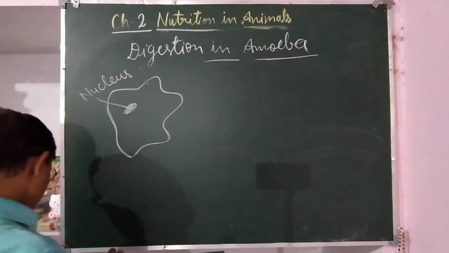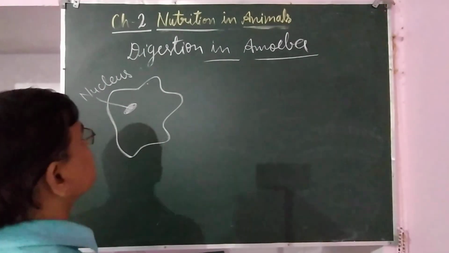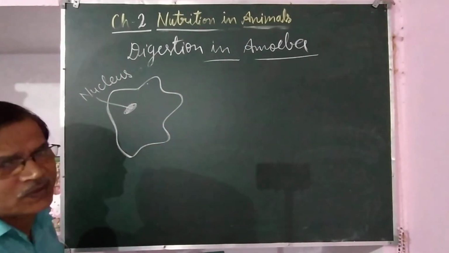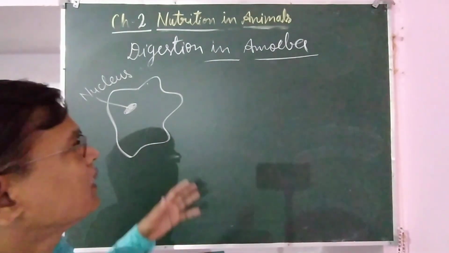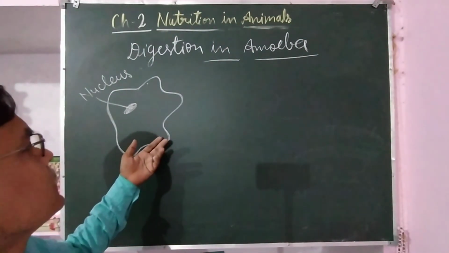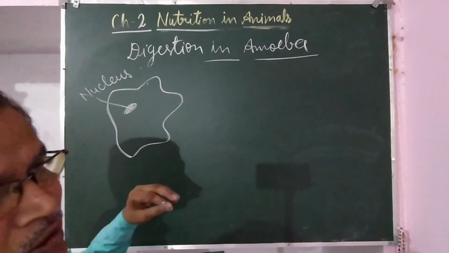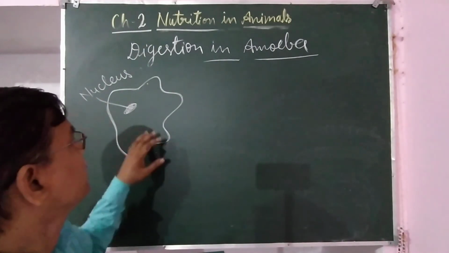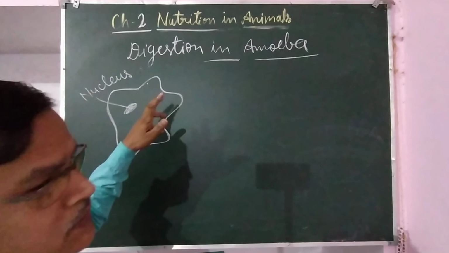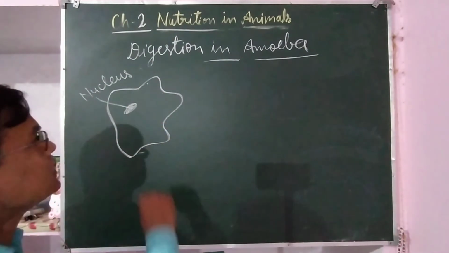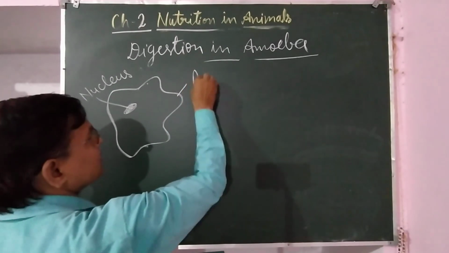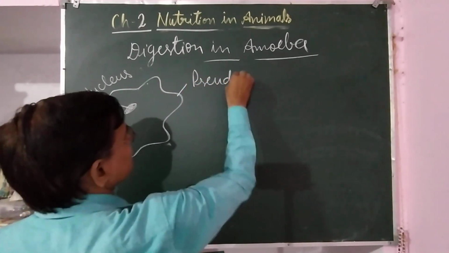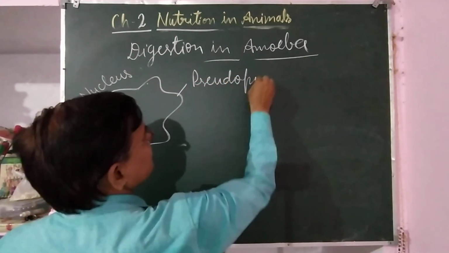Its shape always changes, that is, it has the capability to change its shape like WBC in our body, in our blood. So they have the capability to change their shape by pushing out outgrowths, which are called pseudopodia.